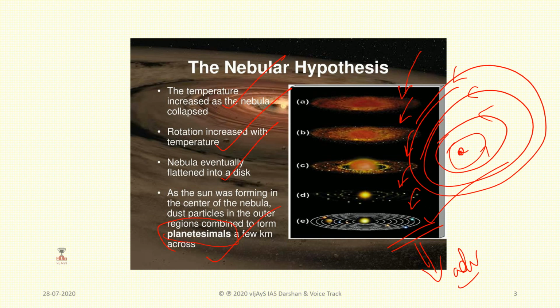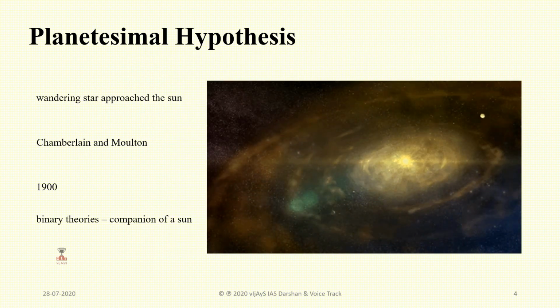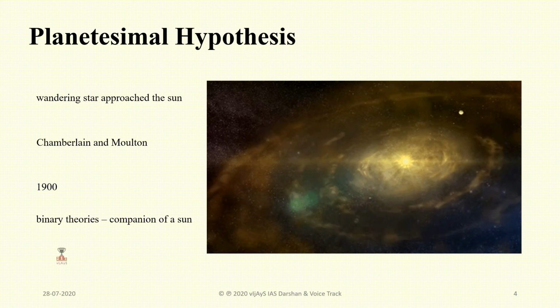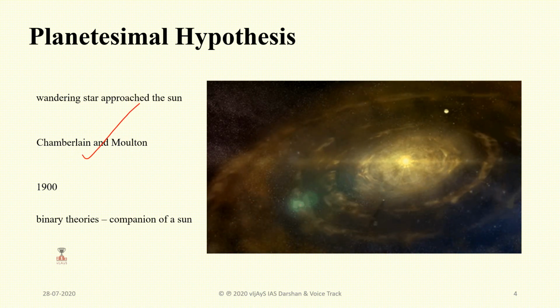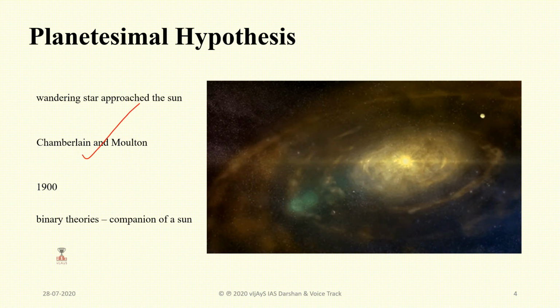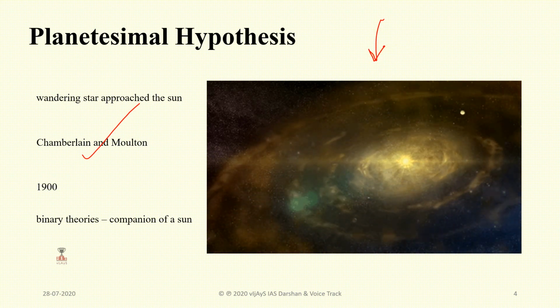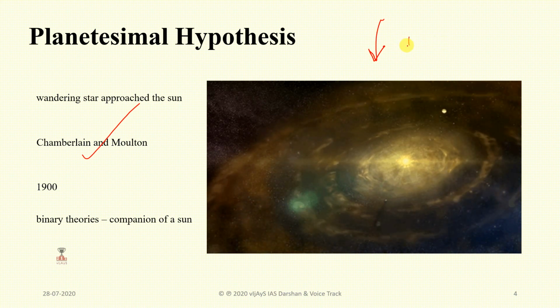And later, in the 19th century, we observed the planetesimal hypothesis. According to this, two persons, Chamberlain and Moulton, considered that a wandering star approached the sun, and then Sir James Jeans and later Sir Harold Jeffreys supported this argument.